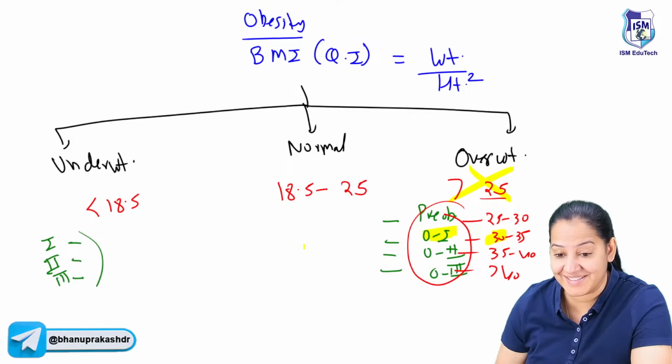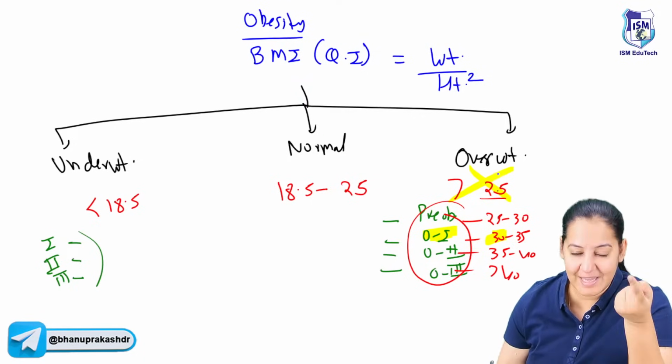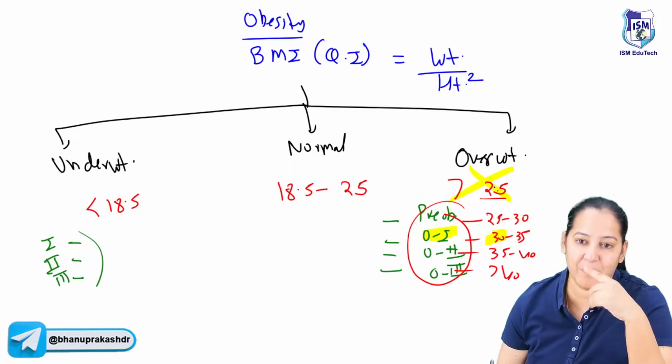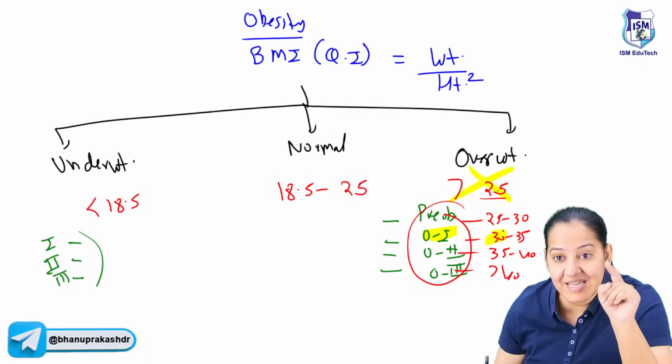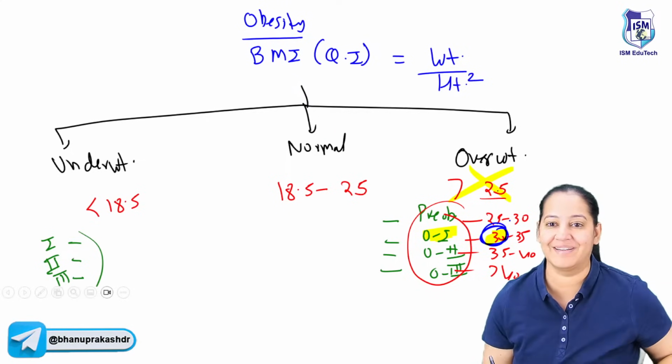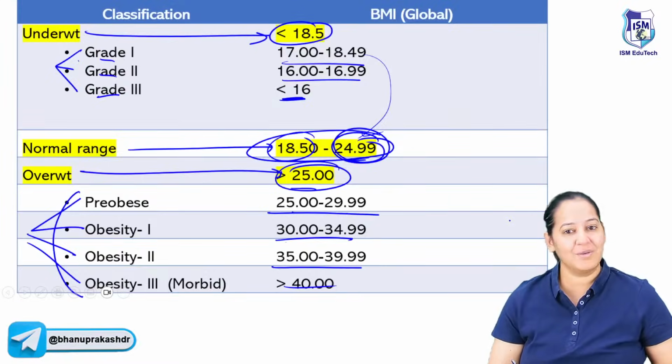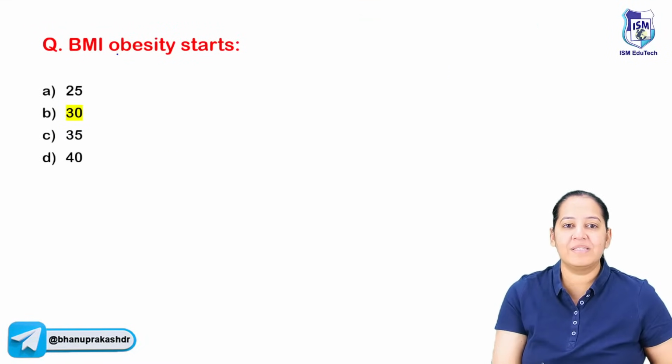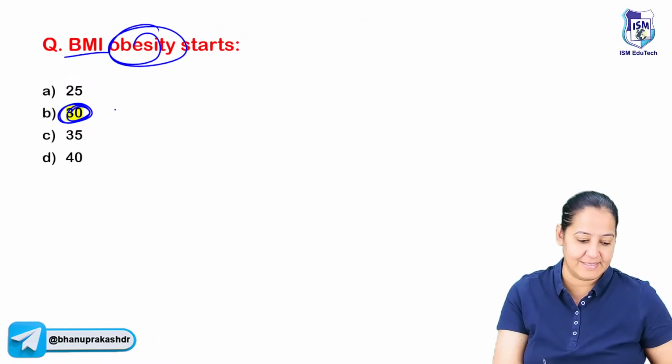How many of you got it? At 25, if I say pre-obesity started, my answer is 25. But obesity is starting at 30. It is not 25. How many of you got it? So obesity is starting at 30. You get many questions on that. In BMI, obesity starts at 30. Correct answer is 30.